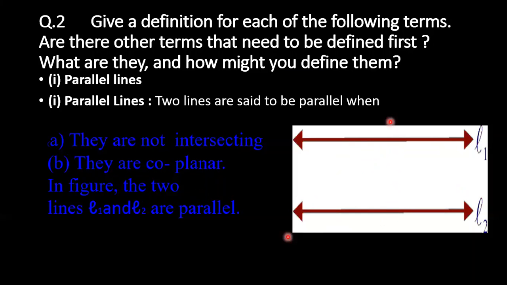This is what they're asking: give a definition for each of the following terms. Are there other terms that need to be defined first? Does anyone have a doubt? This we have already learned in a previous class, parallel lines. So we'll see the next definition. The next definition is perpendicular lines.